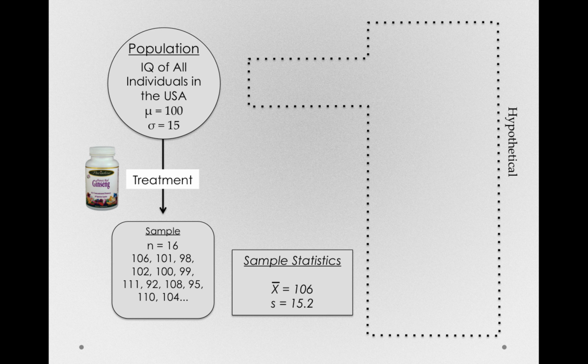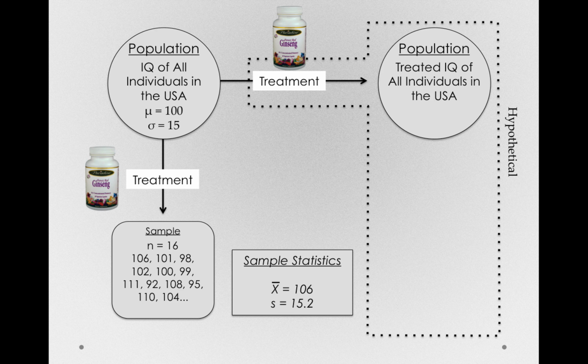Remember, this isn't ever how we would do science, but this is what we are trying to make an inference about. So instead of treating our sample, we're going to take everyone in the population, whom we're assuming are not taking ginseng yet, and apply a treatment to every single one of them. If we were to measure that population afterwards on IQ, we would have a population of treated individuals for every individual. So by the method of difference, the only thing that differed between these populations would be that ginseng treatment, and any change in this population mean would give us an idea about the exact effect of ginseng. Notice that for populations, there's no sampling error. If we treated everyone and measured everyone, there's nothing else that could be accounting for a difference other than ginseng.